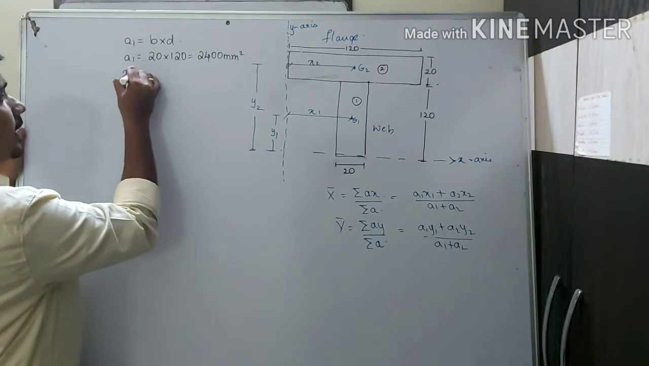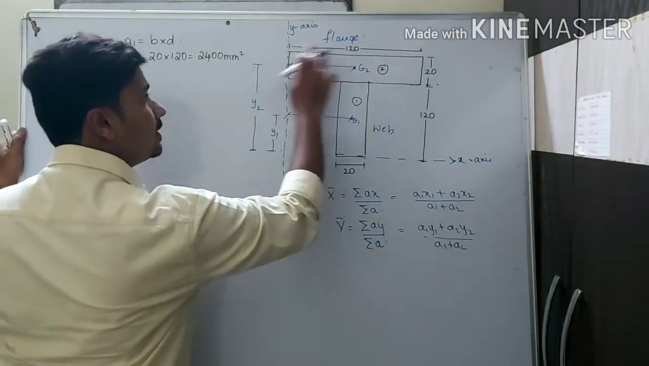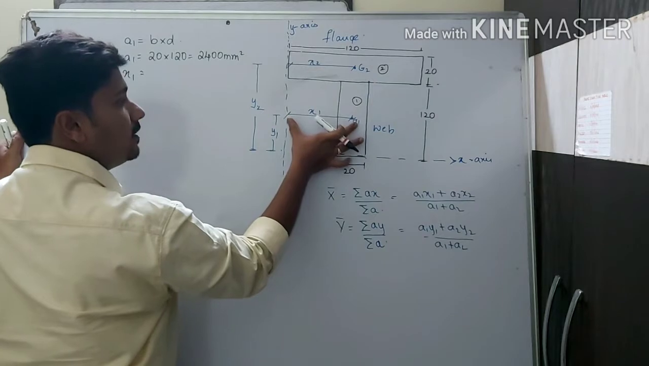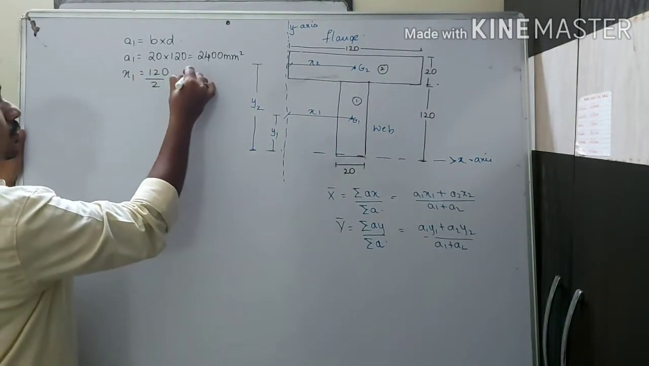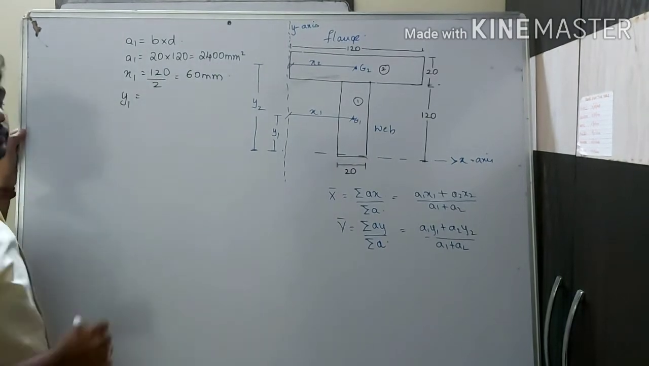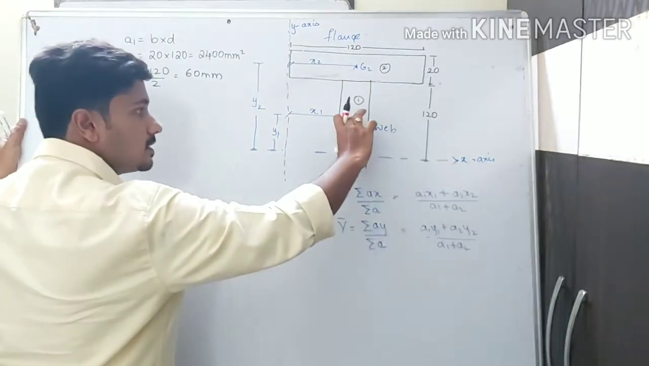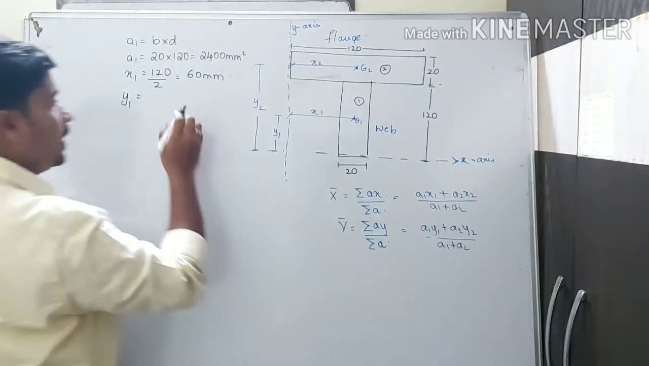Next, x1. What will be this length? We can see the total length is 120, so half the length will be 60. So it is 120 by 2, which is 60 mm. What about the y1? Y1 will be this height. From here to here it is 120, so half will be 60.